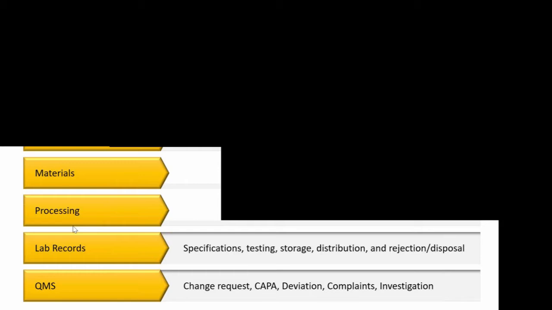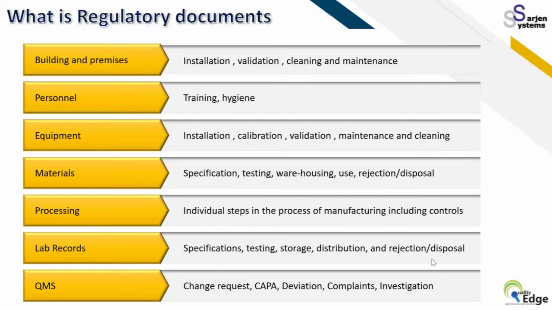It can be building premises, personnel, equipment, material, processing, lab records, or QMS. All these sections have different requirements, and all requirements have to be recorded properly in a defined manner, through defined procedures, and all documents have to be in a controlled fashion.